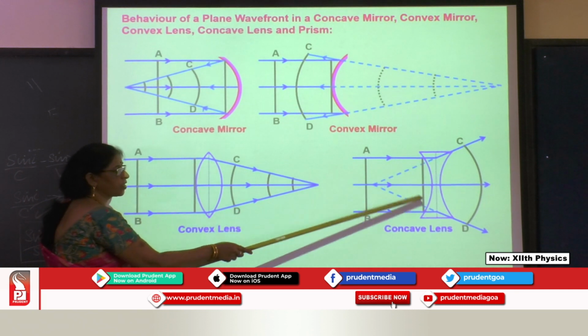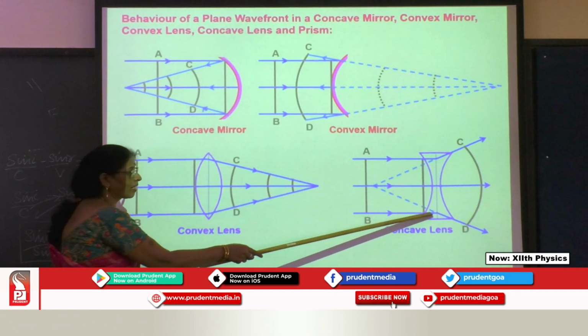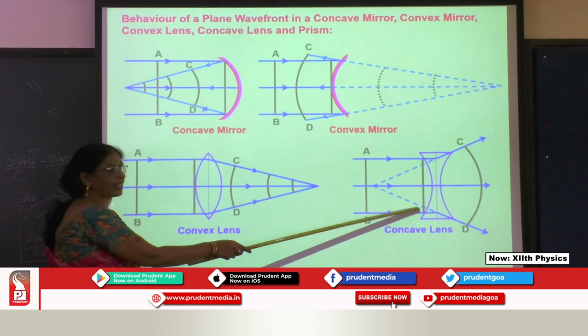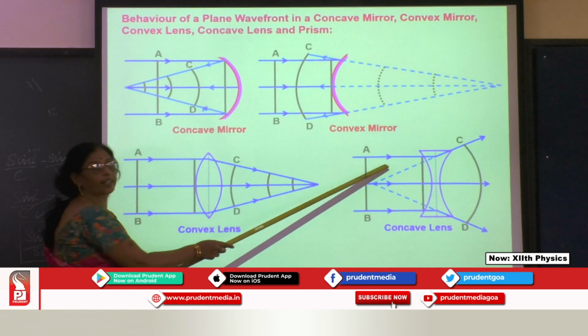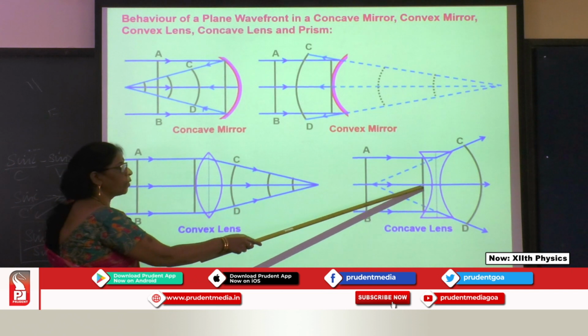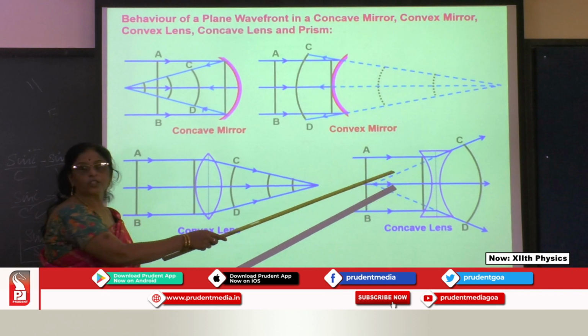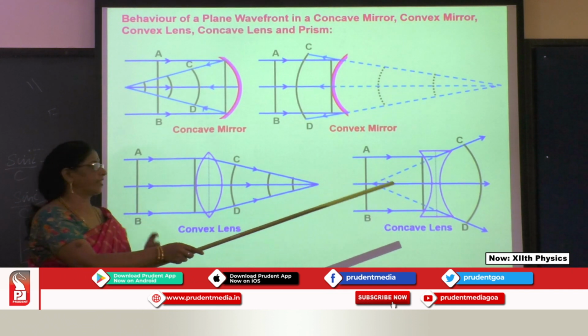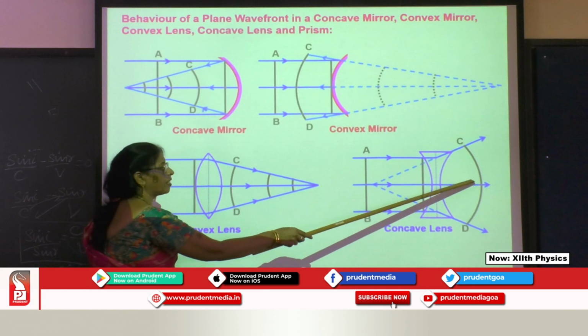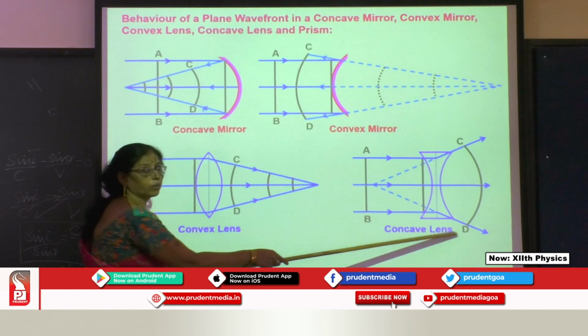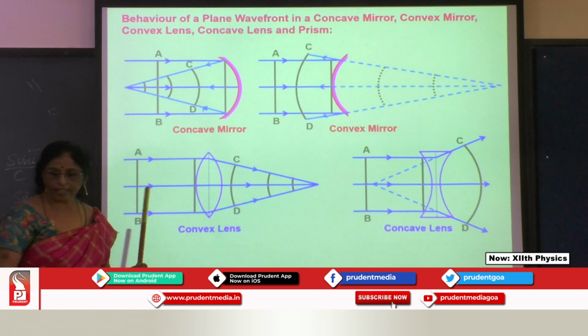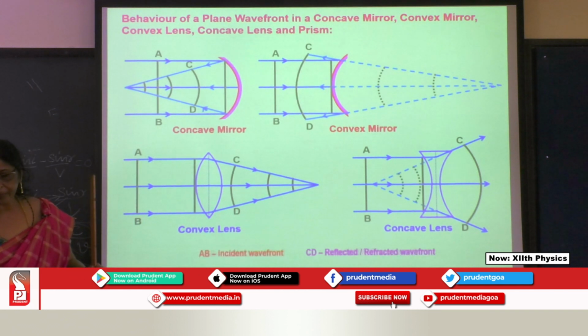But though this reaches first, they travel the thicker portion of the lens, right? Whereas the middle one reaches late, but it travels a thin portion of the lens. So they emerge out first. That is the reason it's curved outside. Is it clear? So this is what we have.